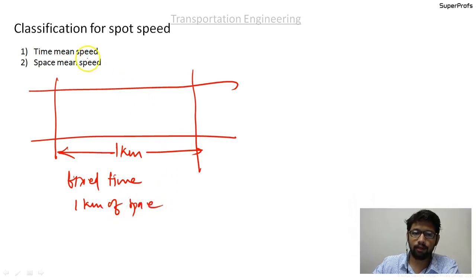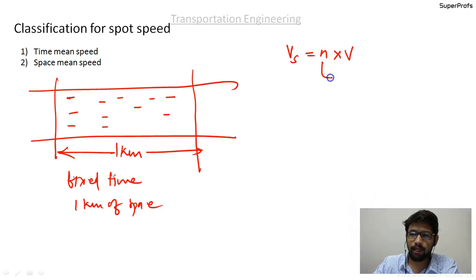Okay, you find out what are the spot speeds of the vehicles. There will be many vehicles like this, and you find out what are their spot speeds. So the space mean speed is given by Vs equal to n into capital V, where n is the number of vehicles.